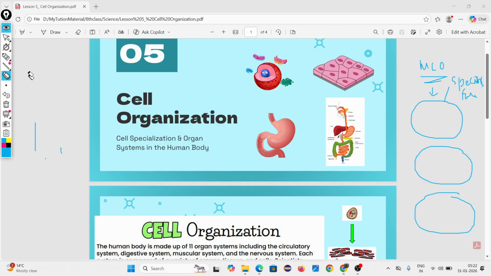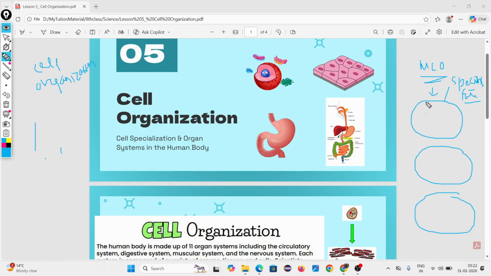Remember, in a multicellular organism, cells are gathering together, cells are combining together to perform a specific function. This is called cell organization. Do you understand?